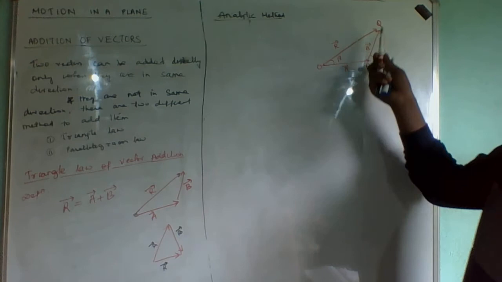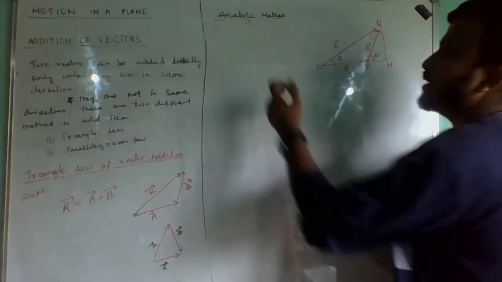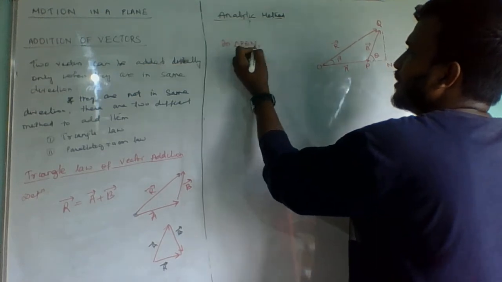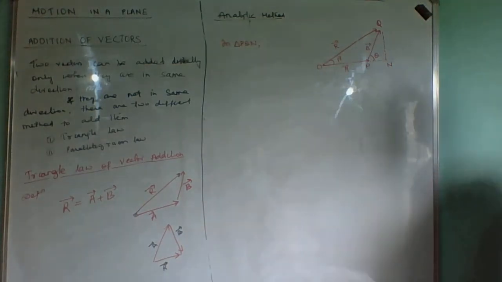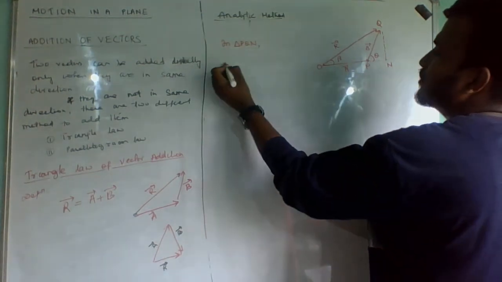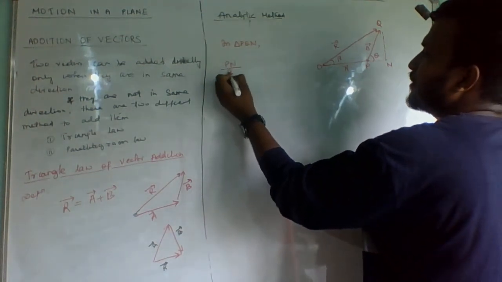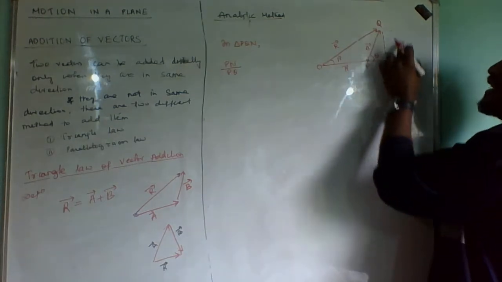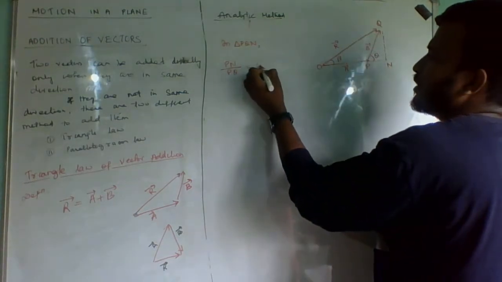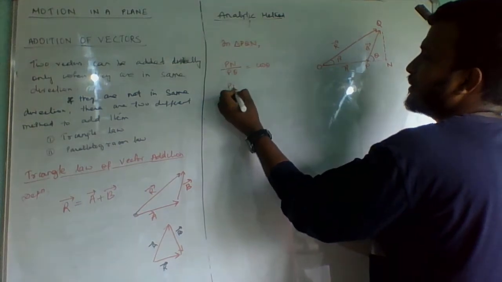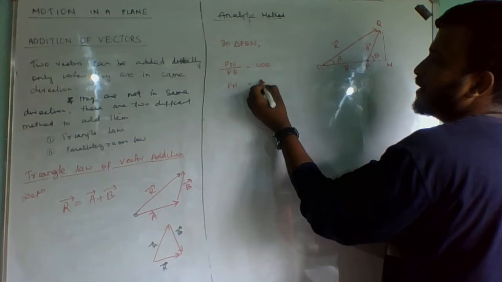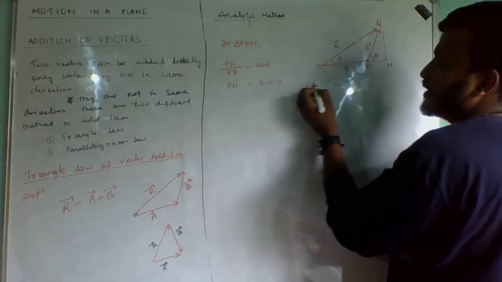Now, in this triangle PQN, what can we say about PN by PQ? PN is the base and PQ is the hypotenuse. Base by hypotenuse is equal to cos theta. PQ is nothing but B, so PN will be B cos theta.